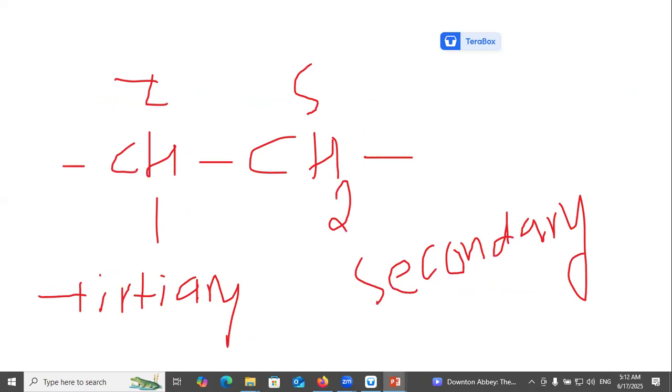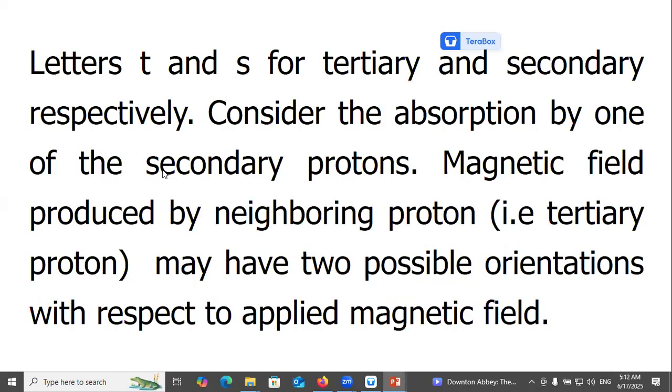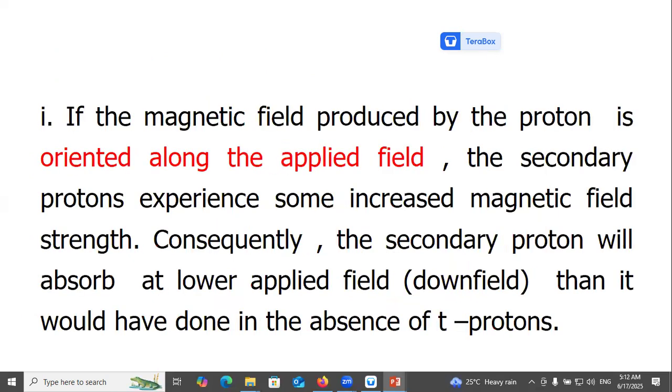Secondary protons and tertiary protons. This is the secondary and this is the tertiary. Letters T and S stand for tertiary and secondary respectively. Consider the absorption by one of the secondary protons. The magnetic field produced by the neighboring tertiary proton may have two possible orientations with respect to the applied magnetic field.